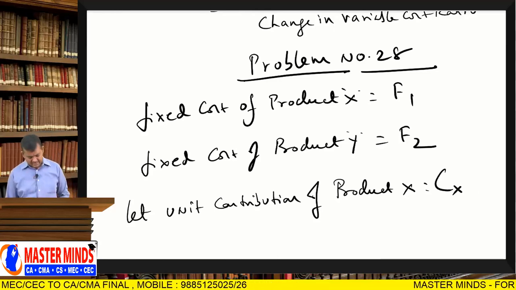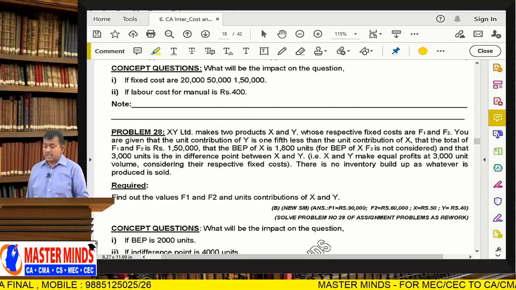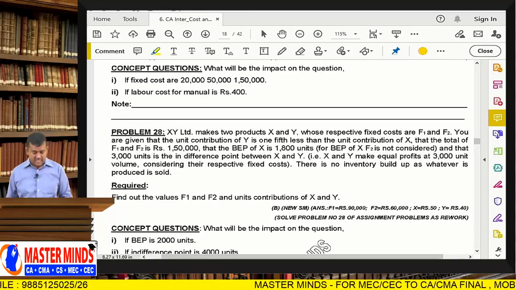That is the contribution of product X. Now, unit contribution of Y is 1/5 less than unit contribution of X. That means 1 CX minus 1/5 of CX.